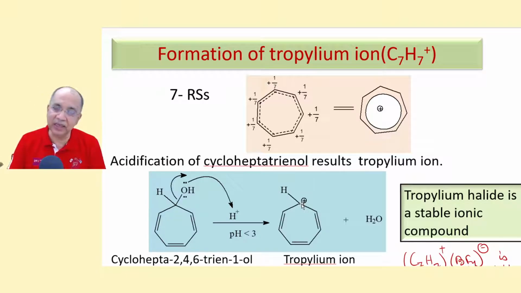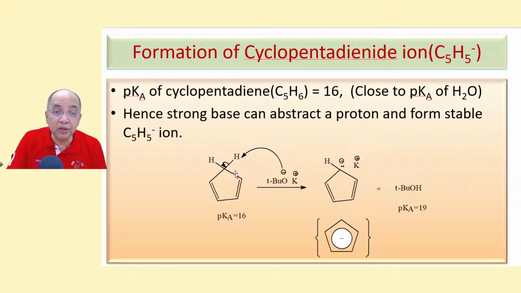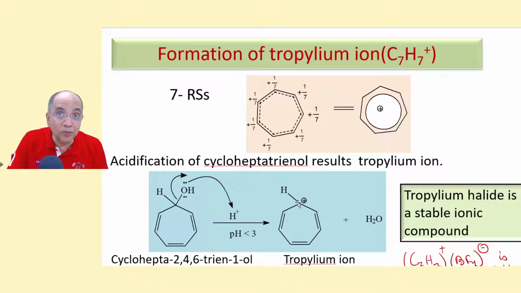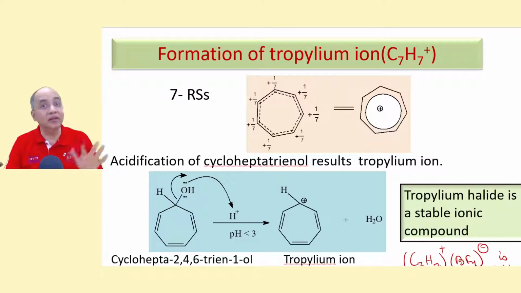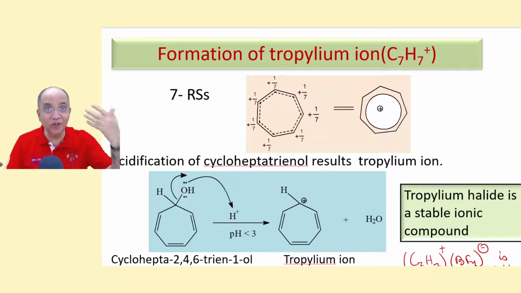That is even less acidic than ammonia. So it's not acidic. Rather, it will lose an H- ion to produce a carbocation. Cyclopentadiene will lose an H+ ion to form a carbanion, and here it will lose H- ion to form a carbocation. That's the reason why the tropylium ion is the acid. It is a Lewis acid.